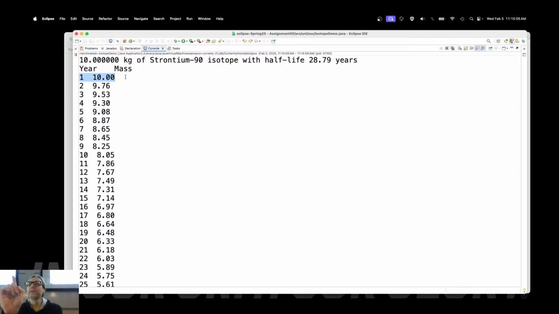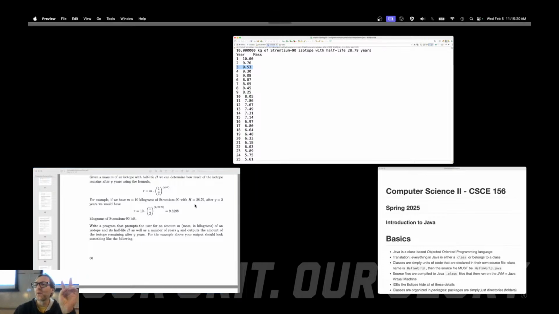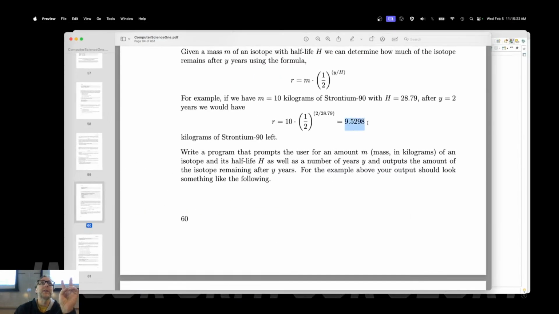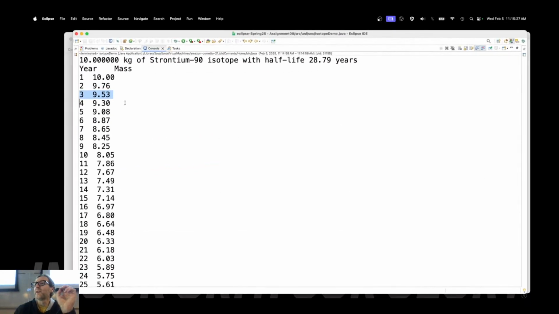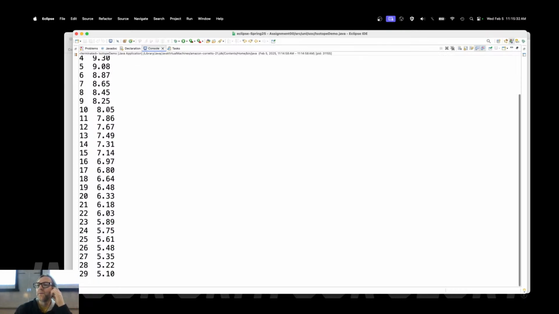In year 1, your mass is 10. In other words, before it's decayed at all. Okay, fine. In year 2, you've gone down to 9.76 mass, right? In year 3, after 2 years, so in year 3 or after 2 years, it really depends on how you look at it, then you have 9.5. Is that correct? 9.5298. What do we have here though? 3. What is it doing? It's just rounding, right? And then finally, what is the last year there where we have less? I don't like that.